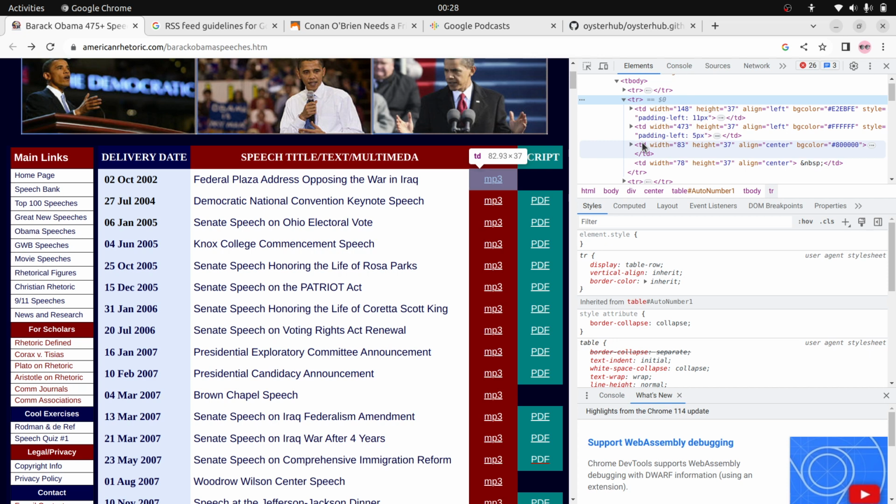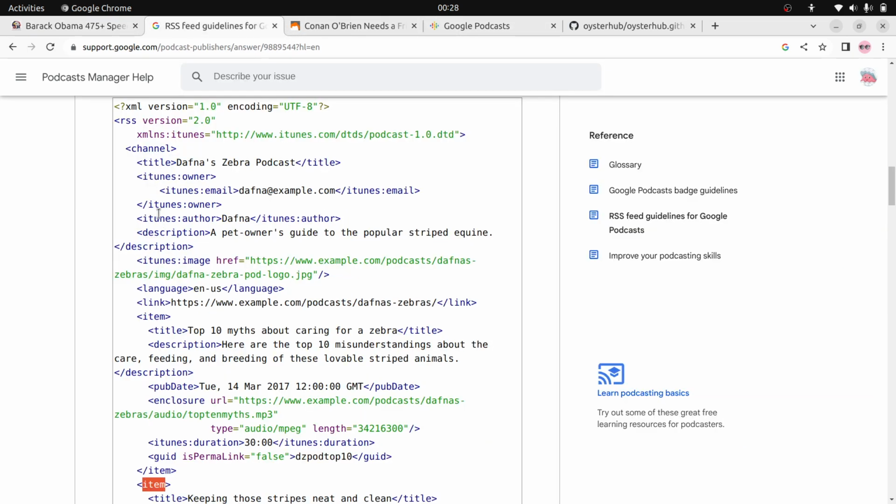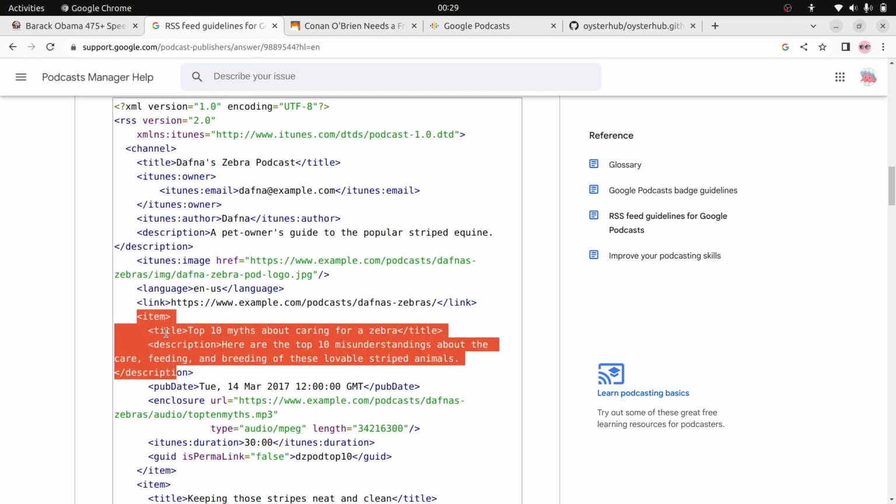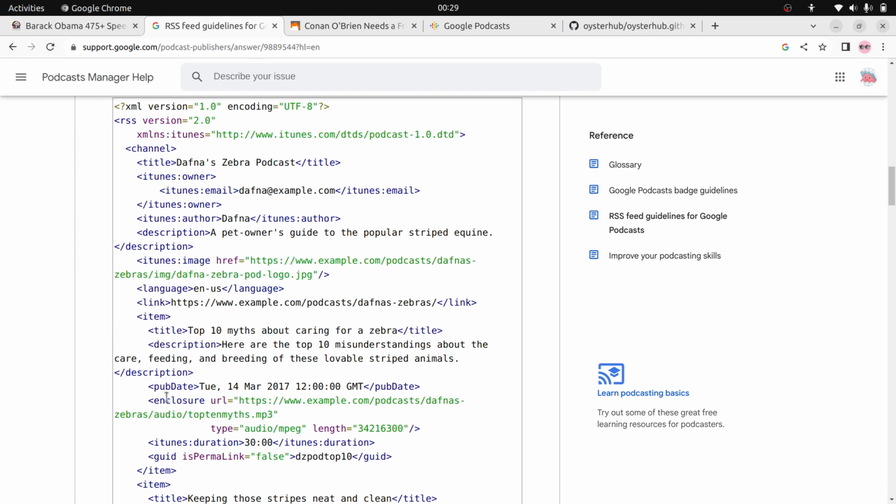Inside that one you need to get the TD. Each TD contains the episode details like publishing date, title, and audio URL. So you need to get that one, and convert it into the item tag, the XML tag we saw in the RSS feed here. We need to convert to an item tag like this: item, title, publishing date, and enclosure, like that.